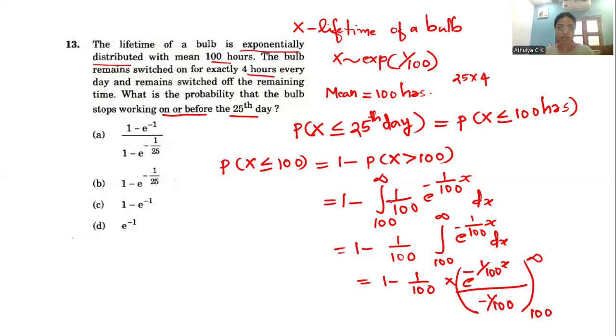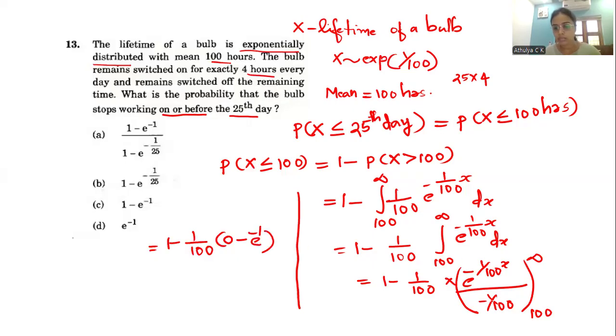Substituting infinity, e raised to minus infinity is 0. Substituting 100, the 100 into 100 cancels out, leaving e raised to minus 1.